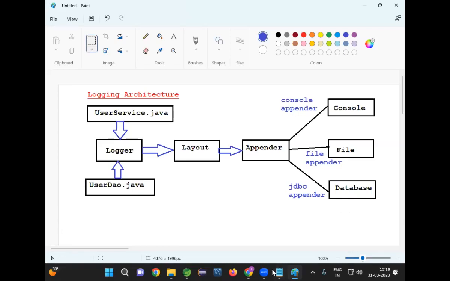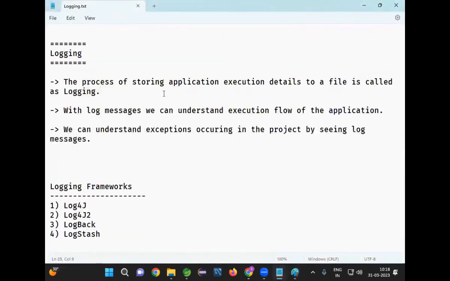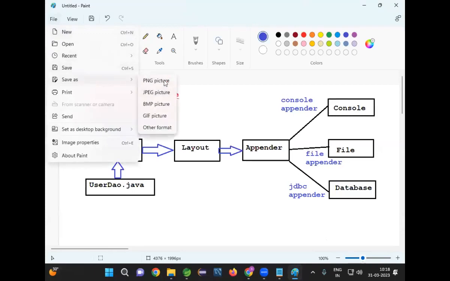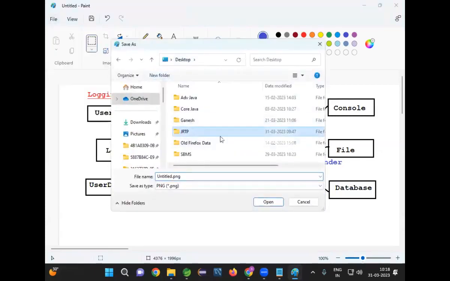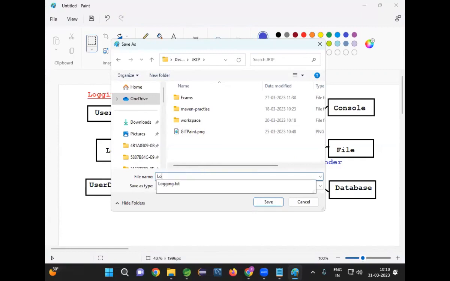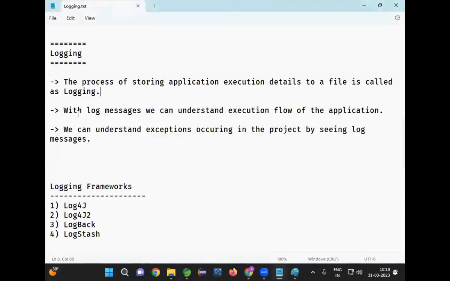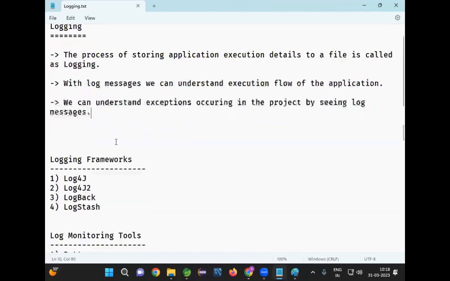Right. Now, what is logging? It is the process of storing application execution details to a log file. Let me save this. Perfect. With the log messages, we can understand the execution flow of the application. We can understand exceptions occurring in the project by seeing log messages.